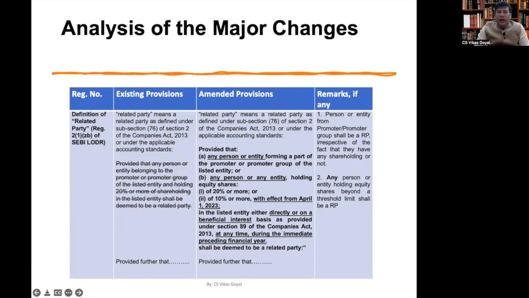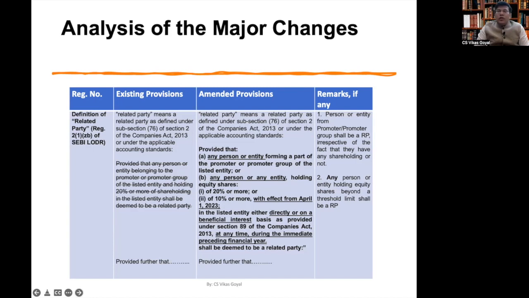As per the earlier, existing provisions, the related party definition was: related party as defined in section 2 subsection 76 of the Companies Act or under the applicable accounting standards. Apart from that, there was an additional requirement that any person or entity belonging to the promoter or promoter group and holding 20% or more of the shareholding in the listed entity shall also be deemed to be a related party.